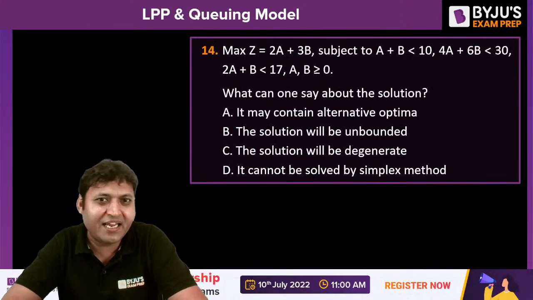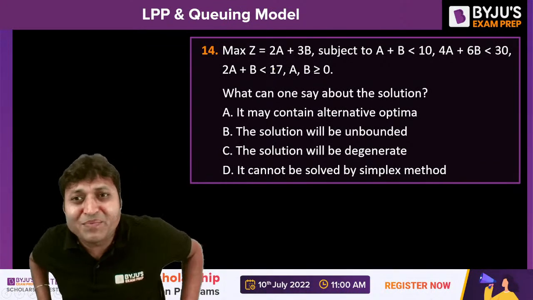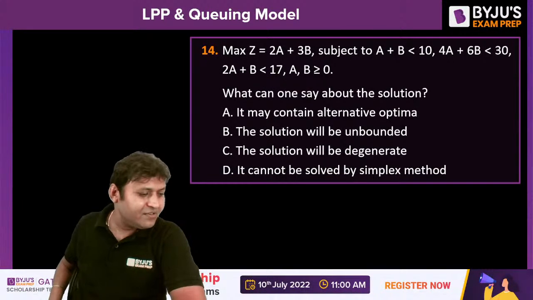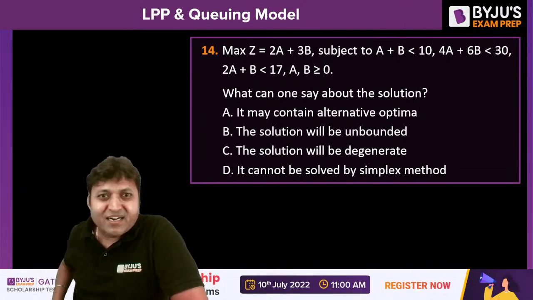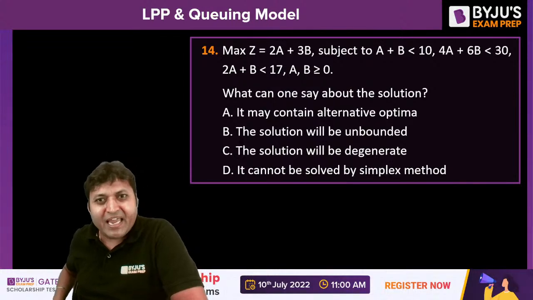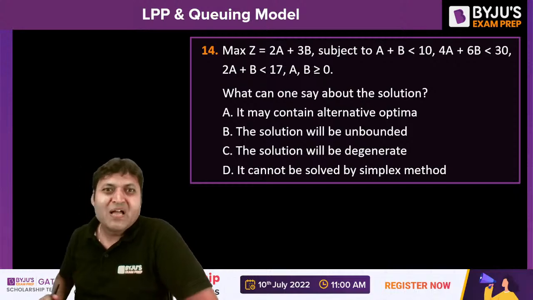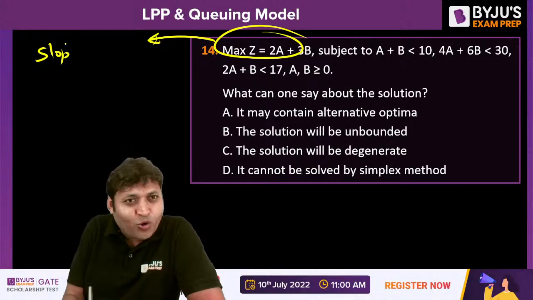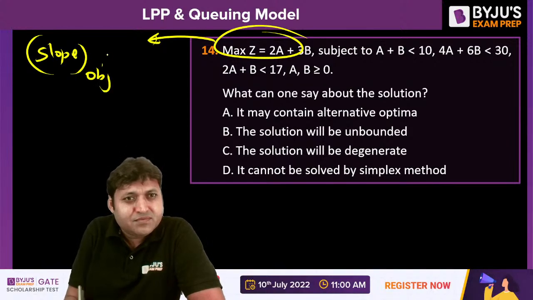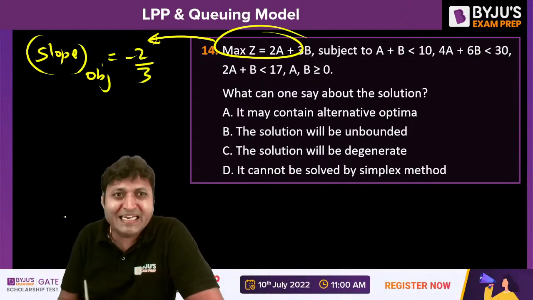Question number 14 on the screen, the second last question. It is a maximization problem subject to a plus b less than 10, 4a plus 6b less than 30, 2a plus b less than 17, a and b greater than 0. Then what can we say about the solution? Look, what is the slope of the objective function? The slope of the objective function will be equal to minus 2 by 3, isn't it?